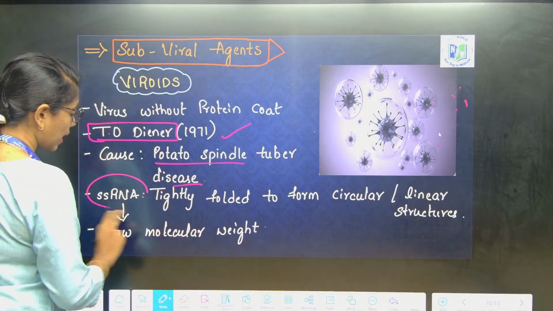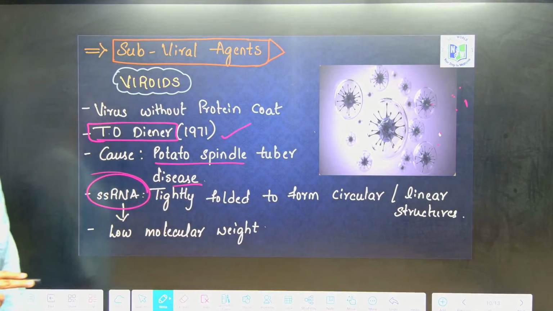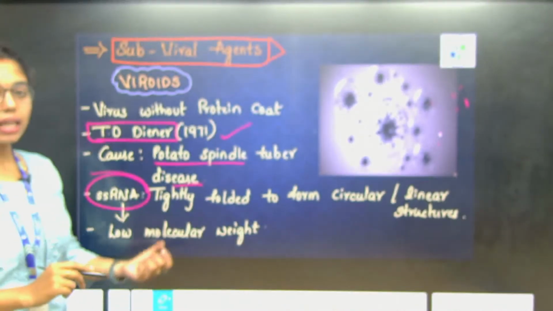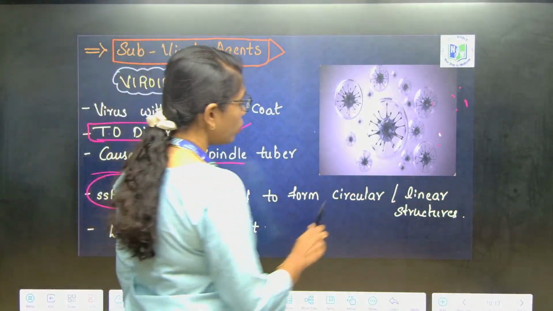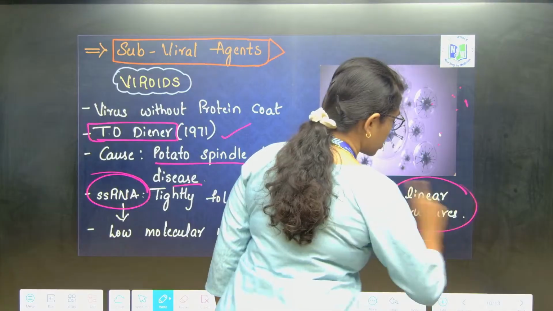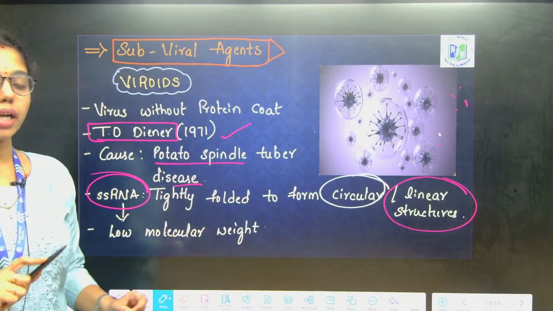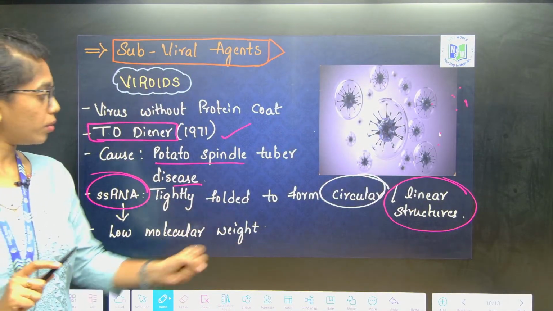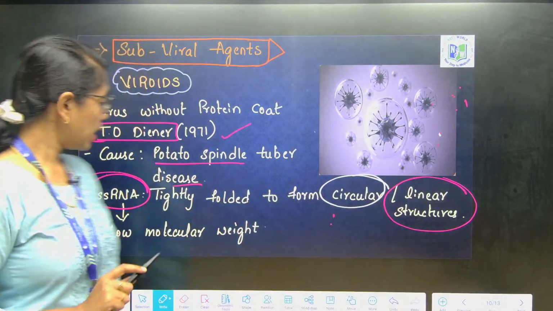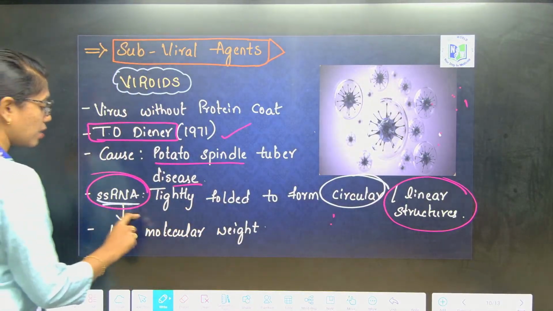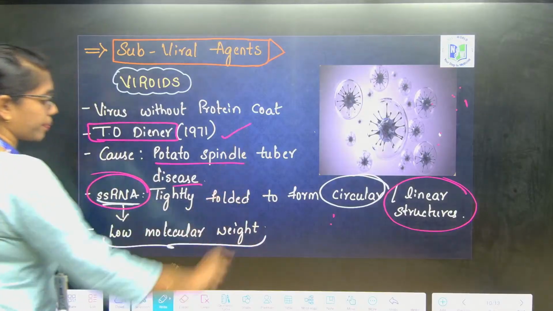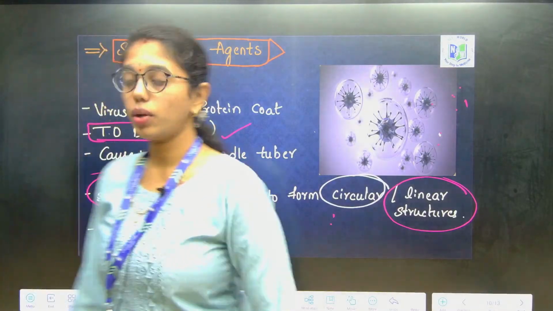That single stranded RNA is tightly folded into circular or linear structures, and this has low molecular weight.